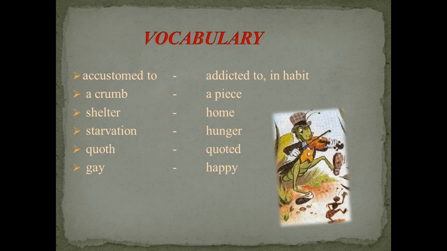Let's move on with the vocabulary which has been given in this poem. 1. Accustomed to, addicted to, inhabit. 2. A crumb, a piece. 3. Shelter, home. 4. Starvation, hunger. 5. Coat, coated. 6. Gay, happy.